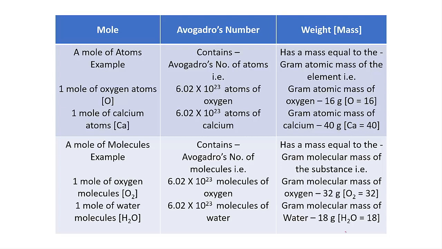So 1 mole of oxygen atoms will contain 6.02 into 10 raised to 23 atoms of oxygen, which will be equivalent to 16 grams of that particular atom. Similarly, 1 mole of oxygen molecules, that is O2, will contain again 6.02 into 10 raised to 23 molecules of oxygen, and which will have gram molecular mass as 32 grams. So this is a very important table for you to understand.